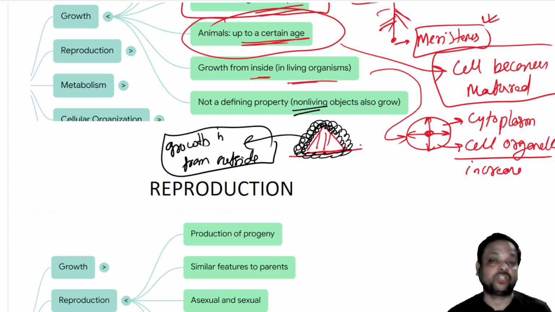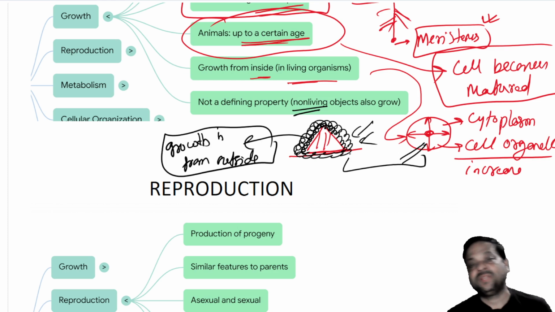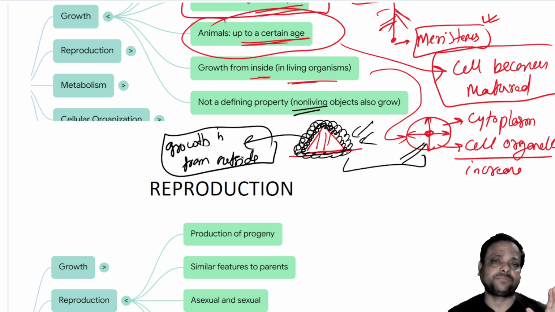In living, the growth is from inside, and in non-living, the growth is from outside. But both living and non-living undergo growth, for which growth is not considered a defining property. Because a defining property means only the living organism contains that factor, not the non-living.